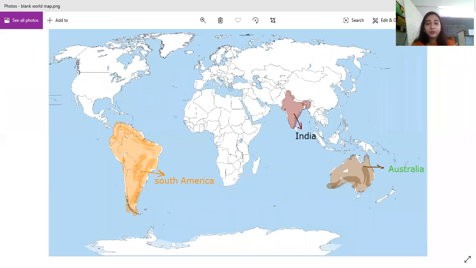On the top of South America is North America. So color it from here till the end over here. Ensure that you do not color the water part, okay? You only color the white part of land.